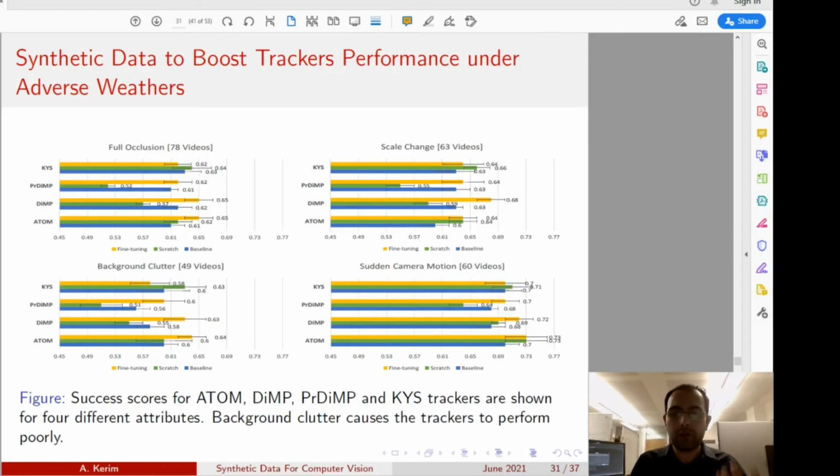Now, since we provided the full occlusion, scale change, background clutter, and sudden camera motion annotation for the real videos that we have collected, we study the performance of these trackers for these specific attributes, and we show that we were able to boost the performance of these trackers for each specific attribute, as you can see. At the same time, we show here that background clutter causes the trackers to perform poorly, as you can see in this example.